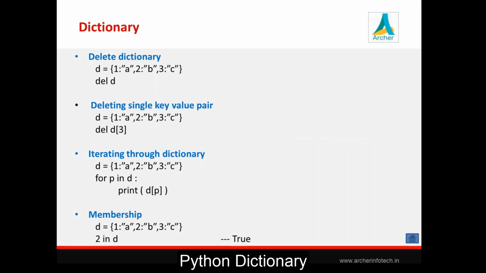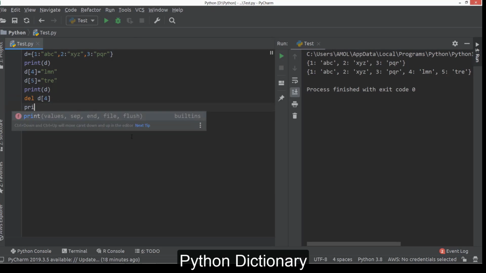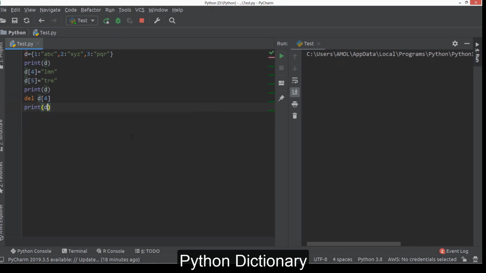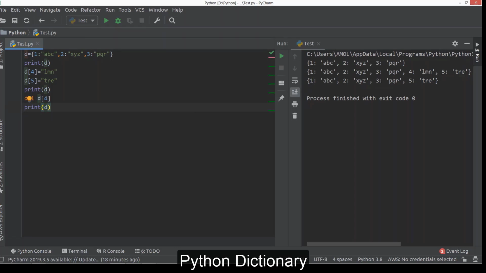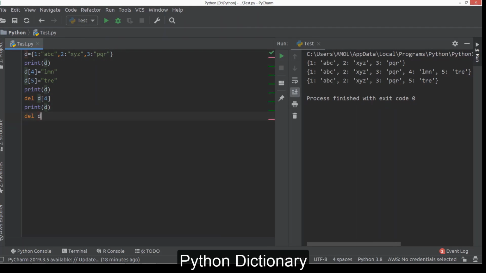Next, we'll see some operations on dictionary. First, you can delete a dictionary by using the del keyword. You can delete a key value pair also by using the del keyword. So you can say del d[4]. So this key value pair will be deleted. And check it here. So this key value pair is removed from this particular collection. If you want to completely remove your dictionary, you can say del d, it will completely remove this dictionary.